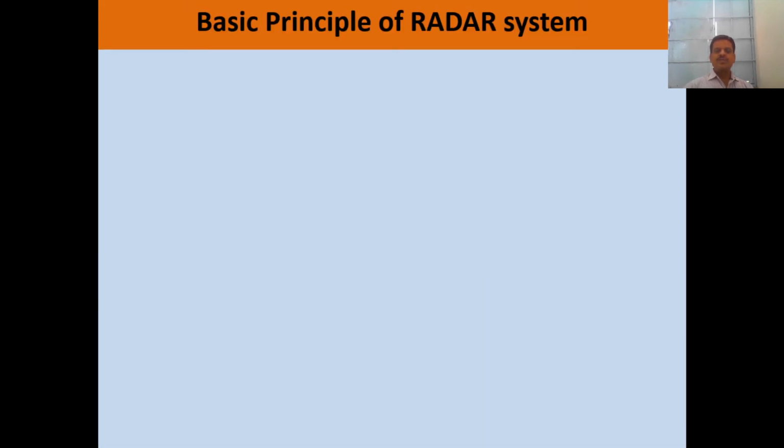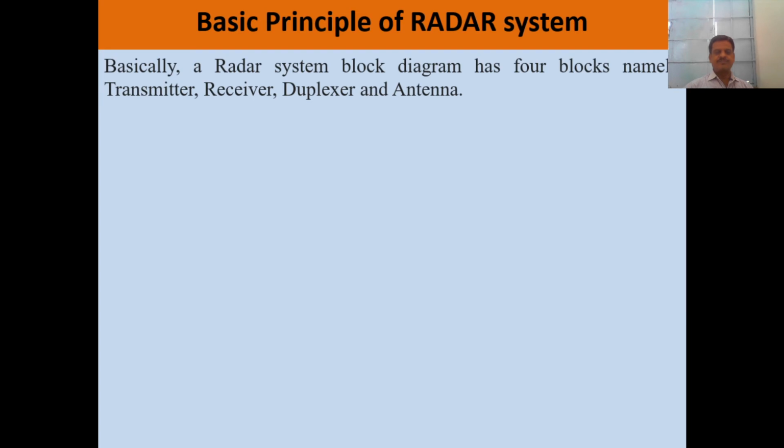Now let us see the basic principle of radar system. Basically, radar has 4 blocks, and the names of these blocks are transmitter, receiver, duplexer and antenna.